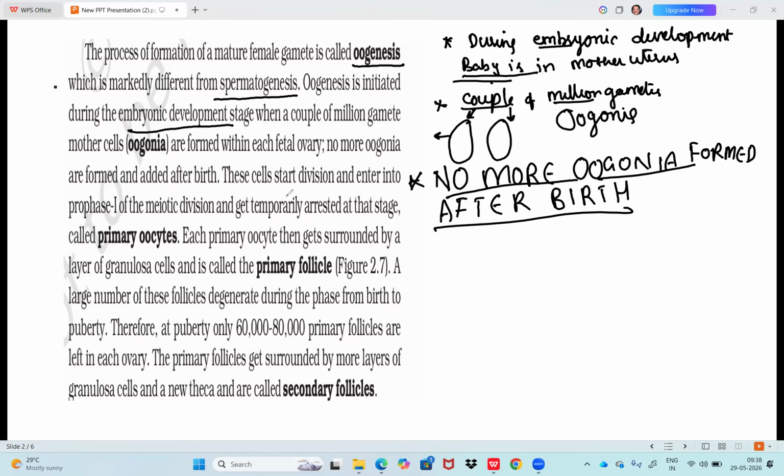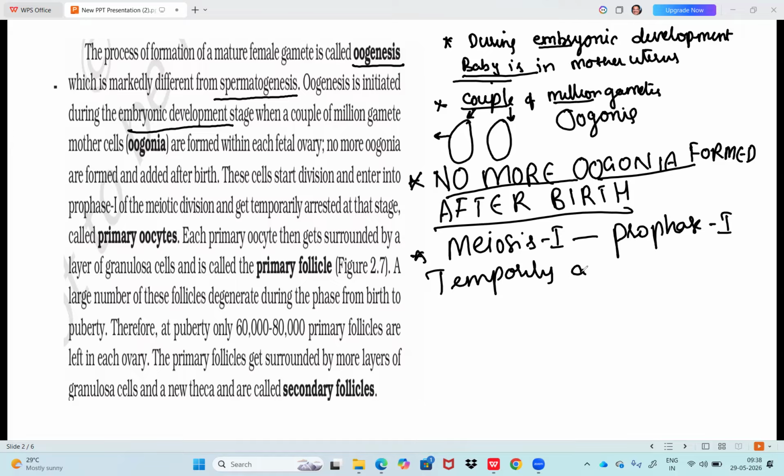These cells start division and enter prophase 1. They are in meiosis 1, prophase 1 of meiotic division, and get temporarily arrested at that stage.